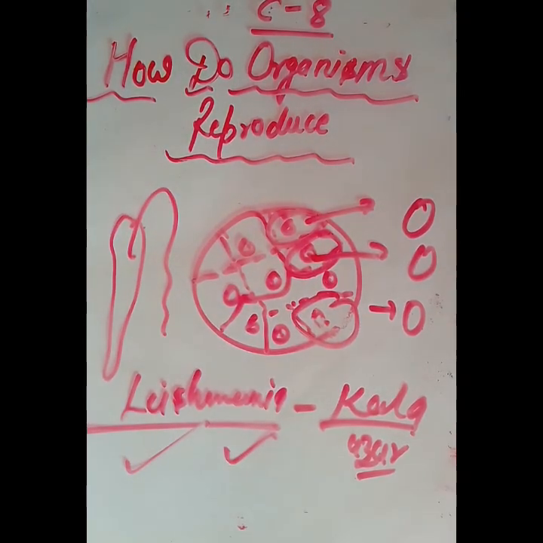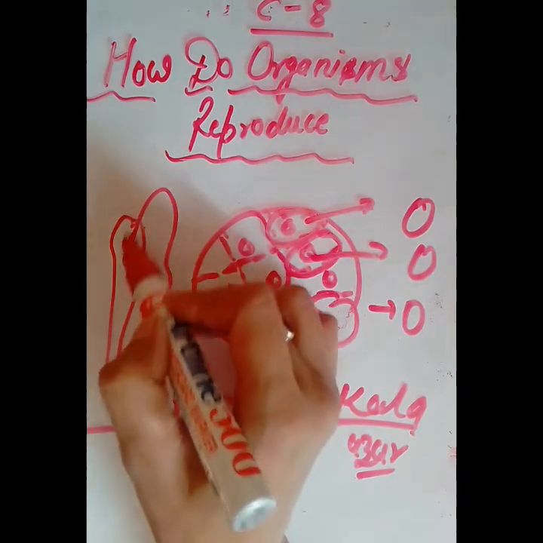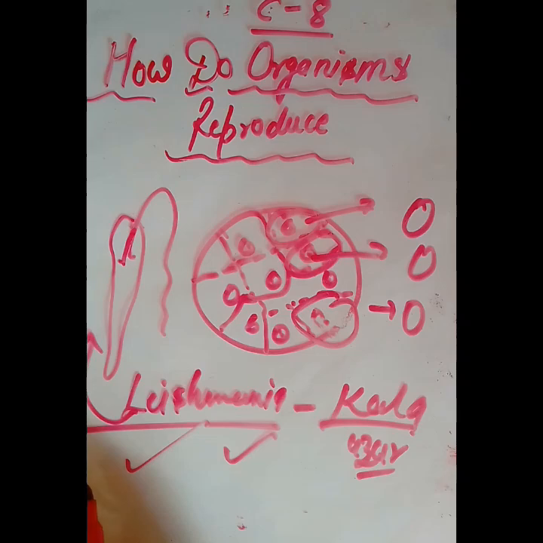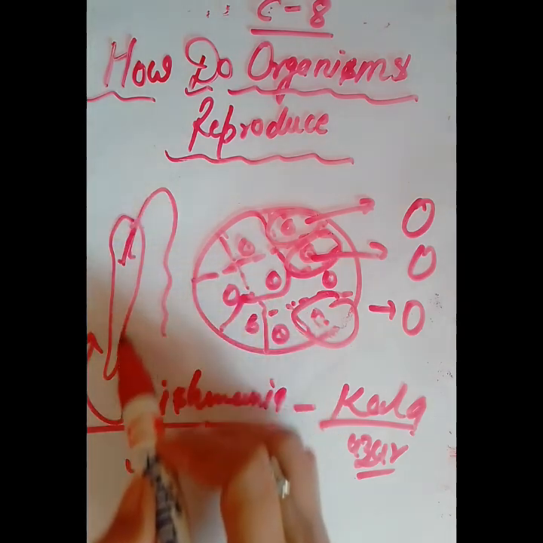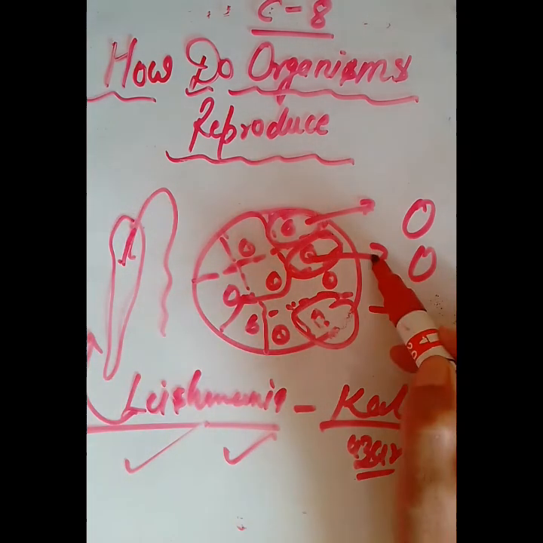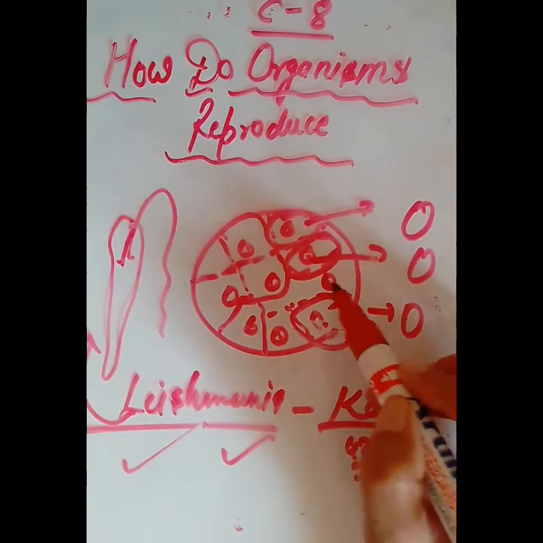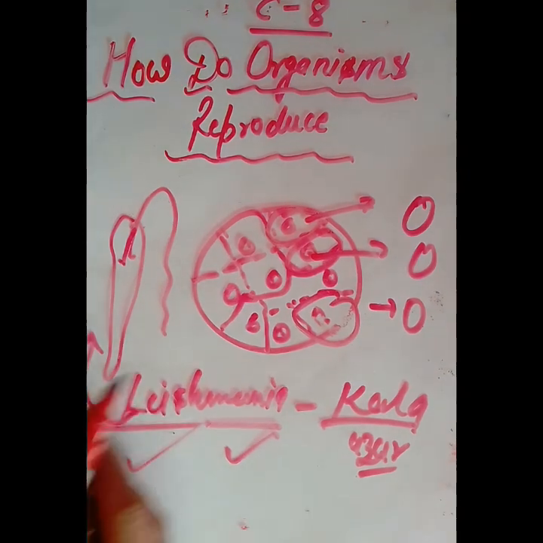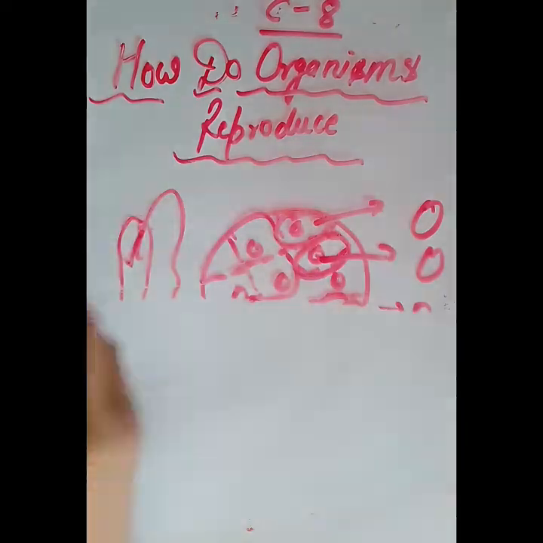In such organisms, binary fission occurs in a definite orientation in relation to these structures. So this is an example of binary fission, like we discussed in the amoeba. Leishmania also divides by binary fission, but this protozoan, Plasmodium, divides by multiple fission. So this is about the fission mode of reproduction used by single-celled organisms.